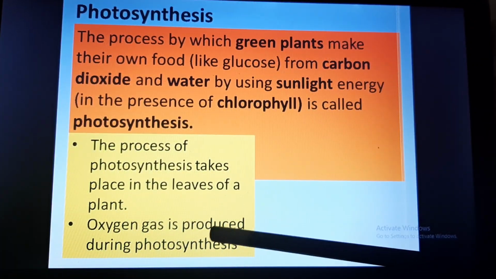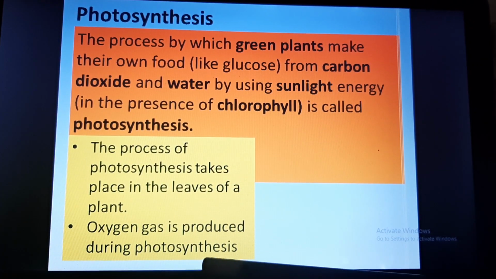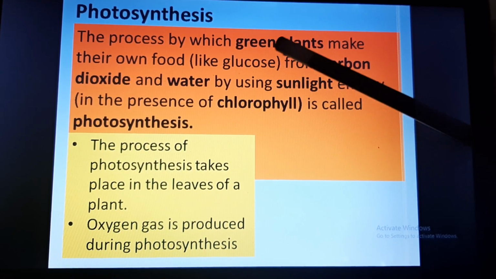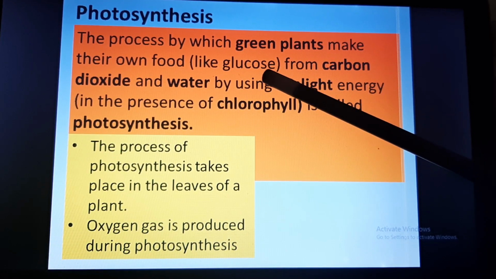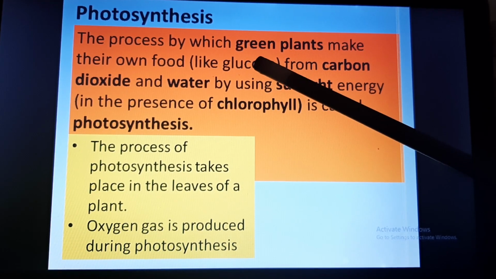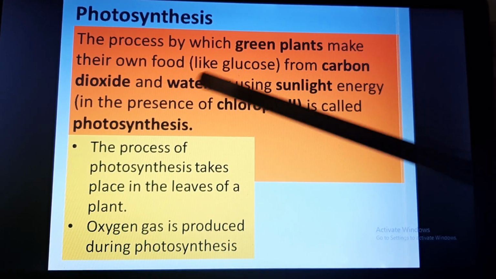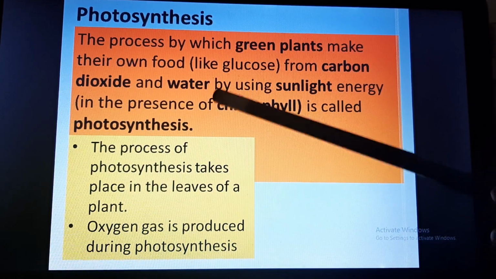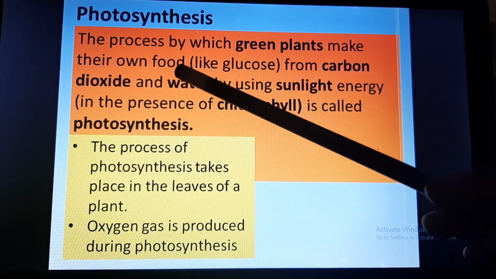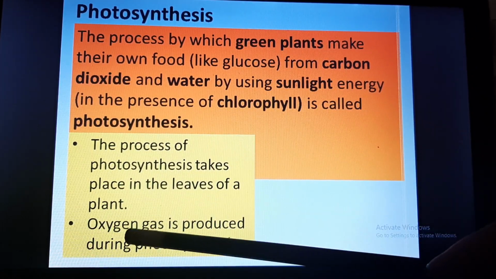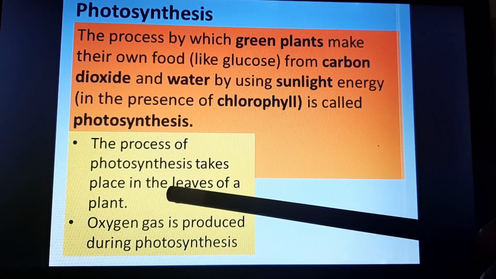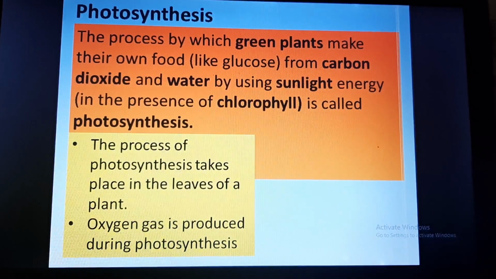Now, oxygen gas is produced as a byproduct during photosynthesis. In the photosynthesis process we have studied that green plants are basically producing their own food which may comprise glucose. Okay, and in this they are using raw material called carbon dioxide and water, and they are producing glucose. But in the production of their own food, they make a byproduct also which is oxygen. That is why we say that plants give us oxygen.